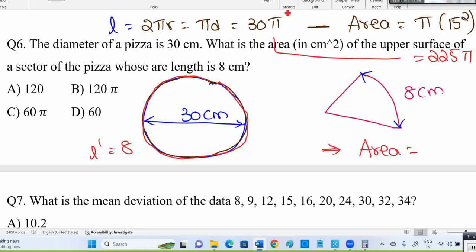See, 30 pi becoming 225 pi means it's multiplied by 7.5. Pi cancels. 225 divided by 30 means 7.5 times. Here 8 into 7.5 times will give 60. I think the answer is 60. But let me check in the other way. The length of the arc is 8 centimeters. I think 60 is correct. Check from your end. Correct me if anywhere it's wrong.